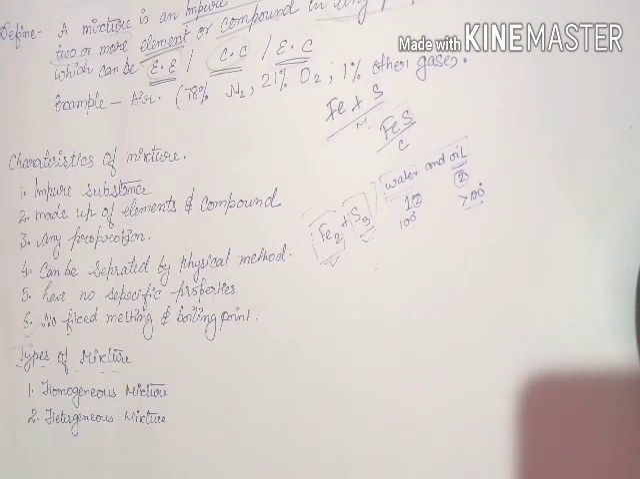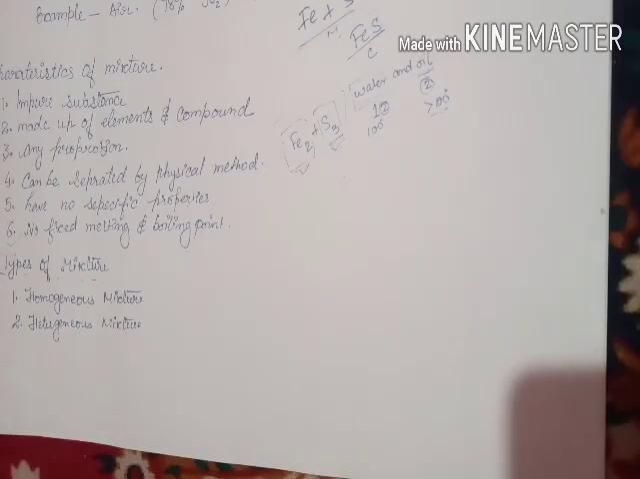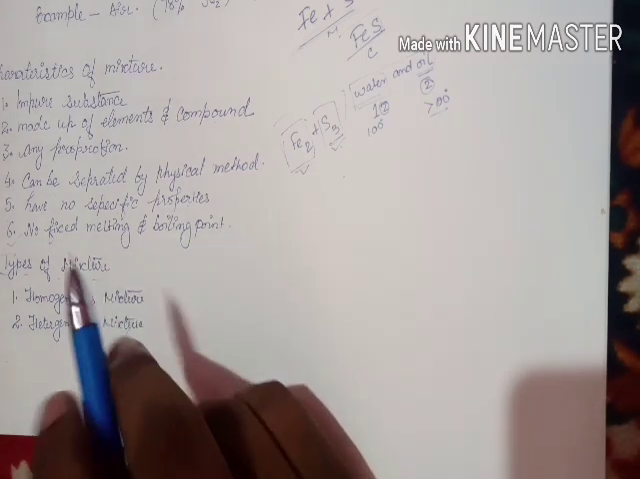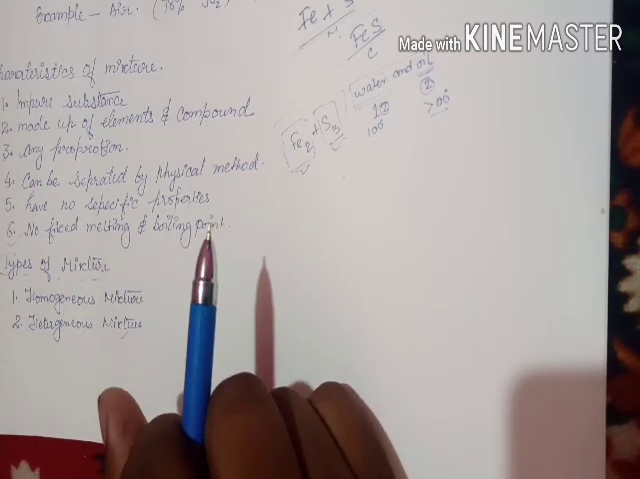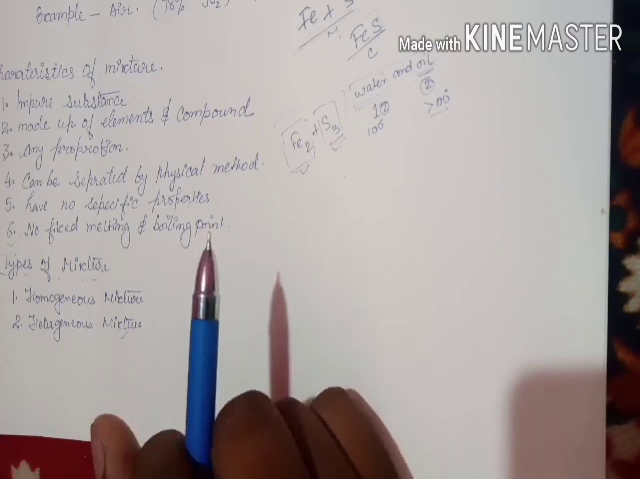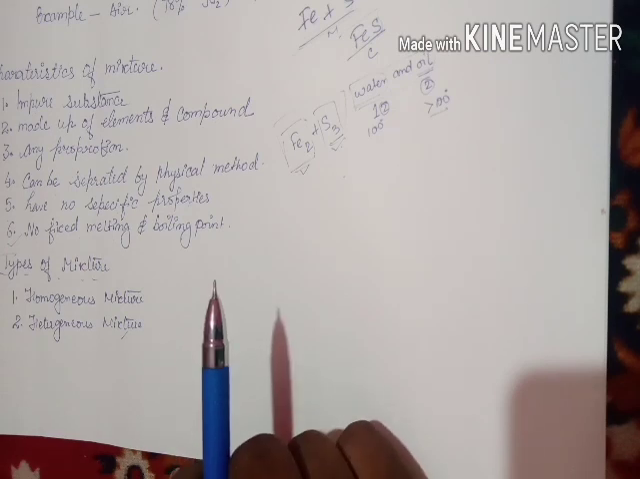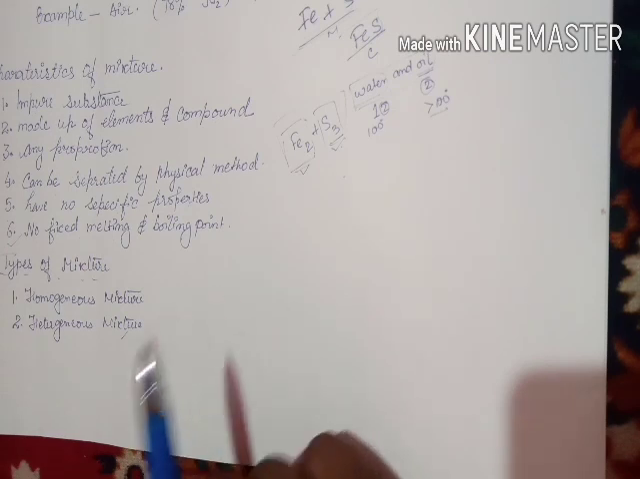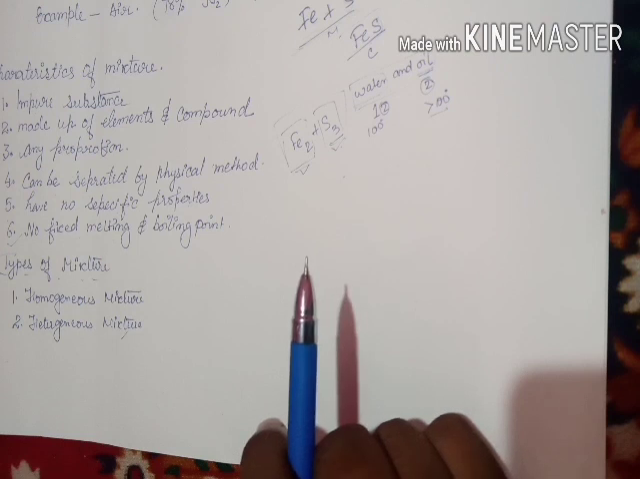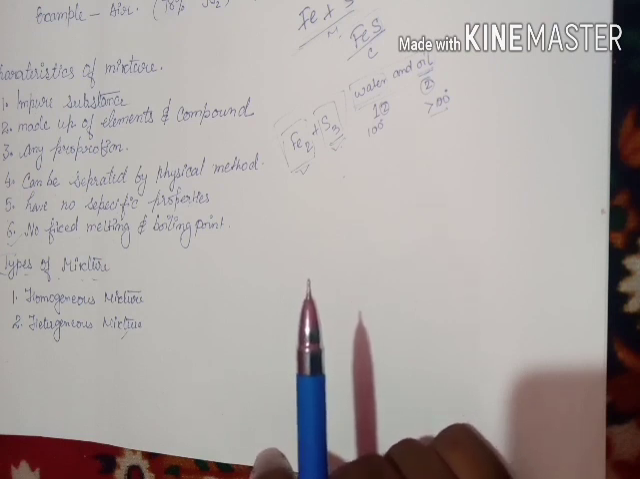Now there are two types of mixtures: homogeneous mixtures and heterogeneous mixtures. So what is a homogeneous mixture? A homogeneous mixture is a mixture containing its constituents completely mixed together in each other in a way not distinguishable from each other. It is called a homogeneous mixture.